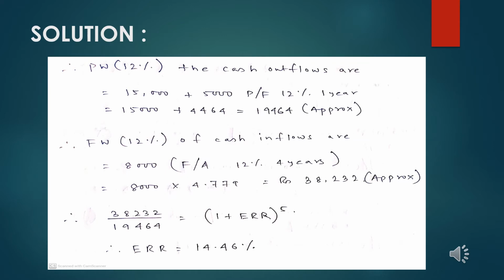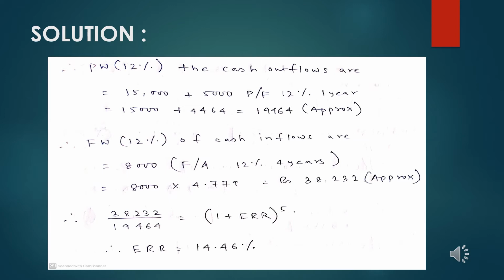Now, if we put those figures into the ERR formula, then basically the future worth of all cash inflows, that is 38,232, divided by the present worth of all cash outflows, the figure is turning out to be 19,464, is equal to (1 + ERR) to the power n, where n is strictly 5 years. So if we calculate this back, we get the ERR value somewhere at 14.46%.